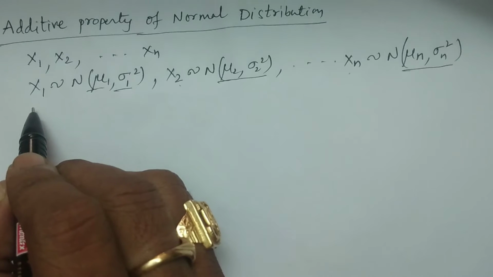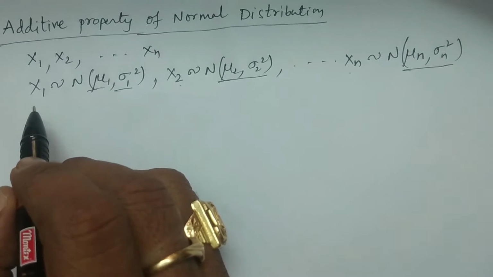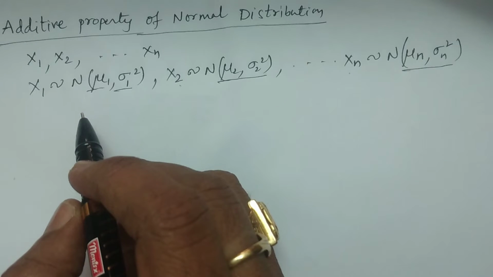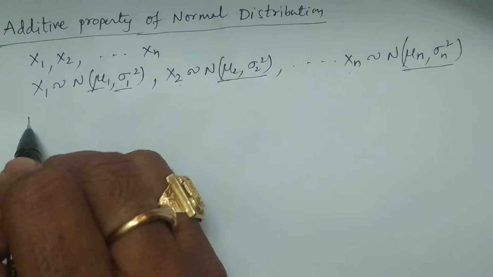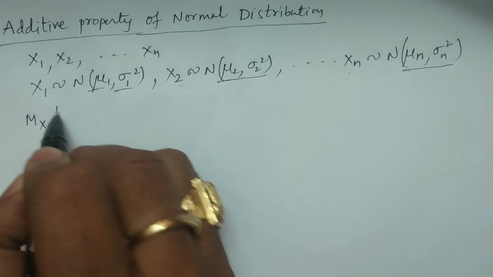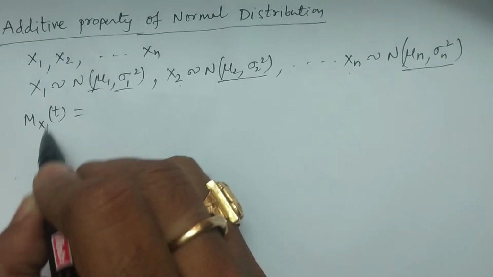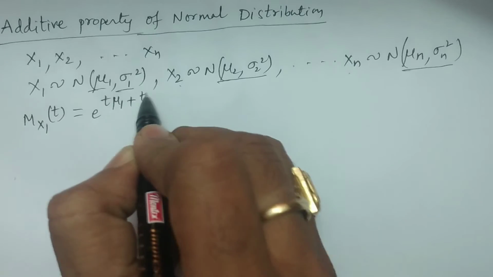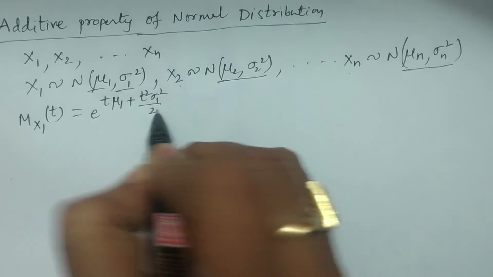we can easily identify whether it is of normal distribution or not. So for that, I consider the moment generating function of x1, Mx1(t), which is e power t mu1 plus t square sigma 1 square divided by 2.